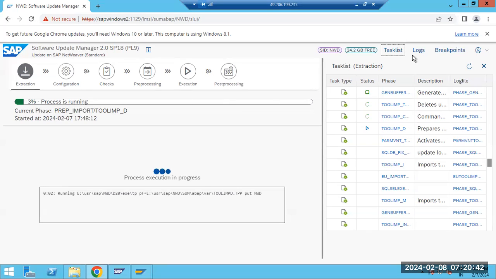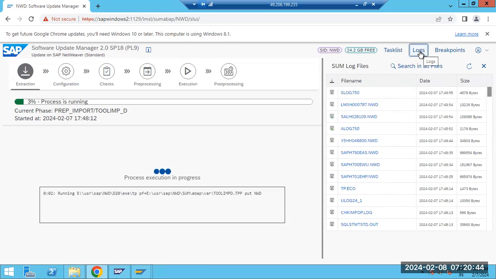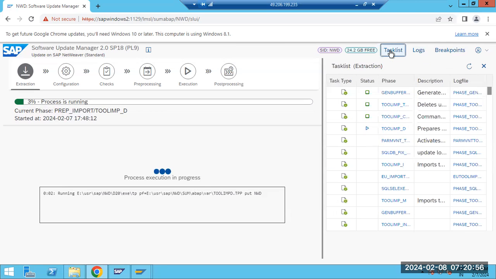Okay, so here you can see in the logs, each and every time the logs will be updated. For each and every phase, like tool import, a log file will be updated here, the tool import log file. If you go to the task list, you can also see which task is completed, what task is running, and what the next task is.